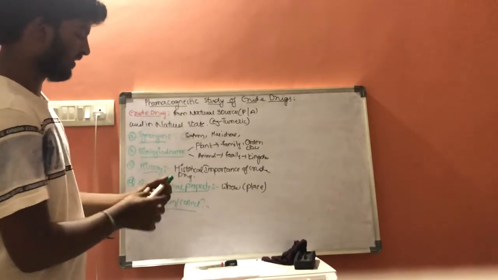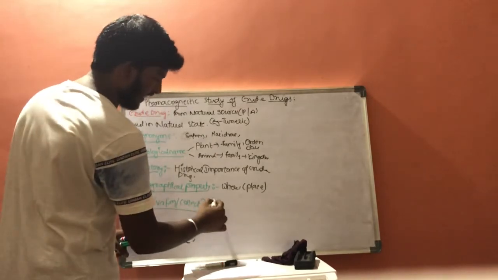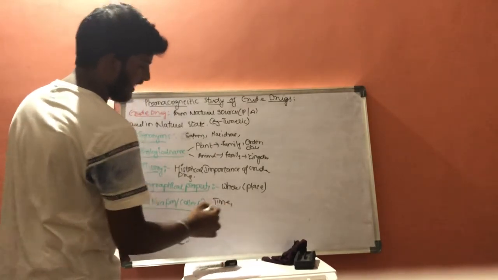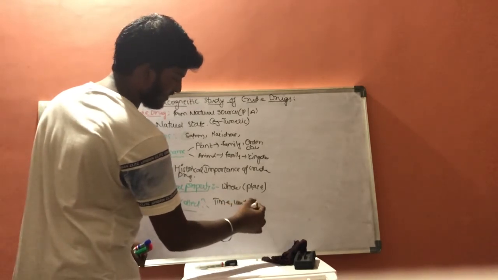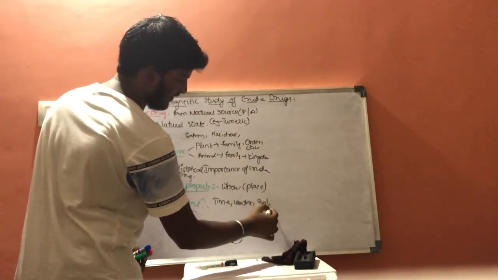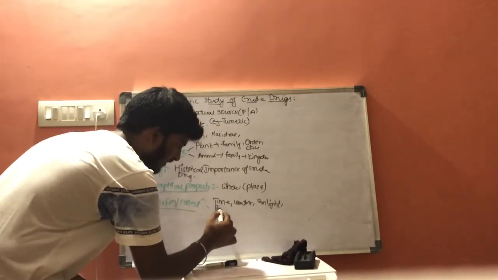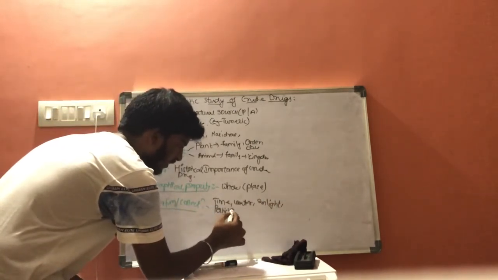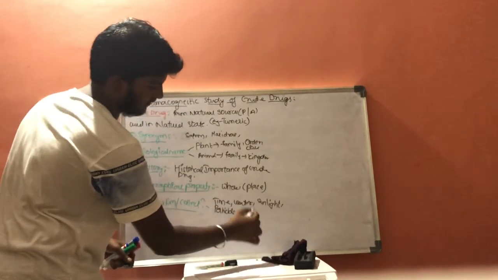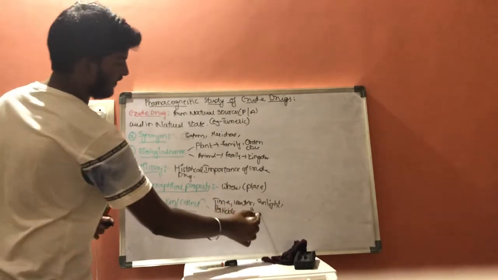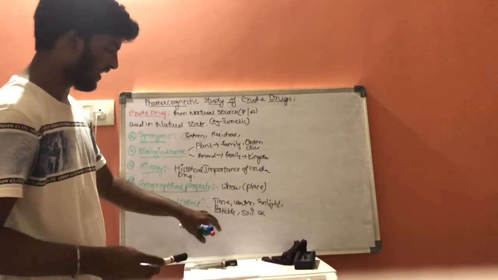Under cultivation, it explains the time for cultivation, how much water is required, how much sunlight is required, how many pesticides are required, what type of soil is required, etc. These things are explained under cultivation and collection.